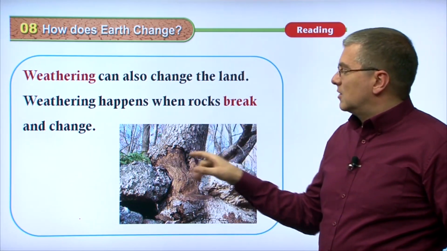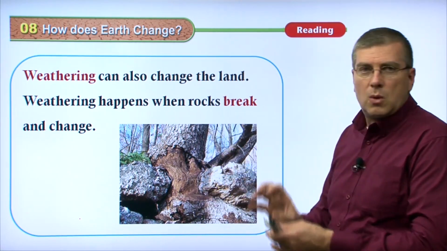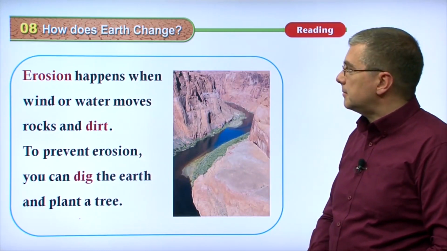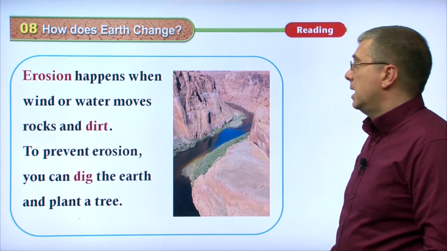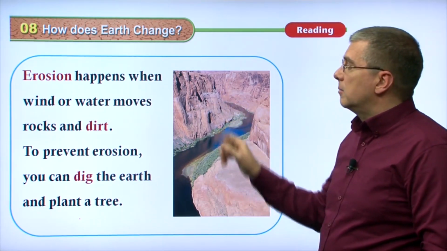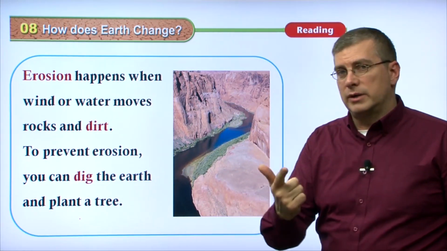But, especially when we talk about rain and snow, they will help to break the rocks down, break the rocks apart. Okay. A special type of weathering is called erosion. Erosion happens when wind or water moves rocks and dirt. Remember, there's two forces, wind and water.